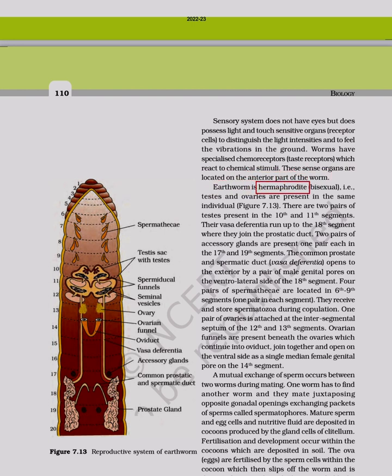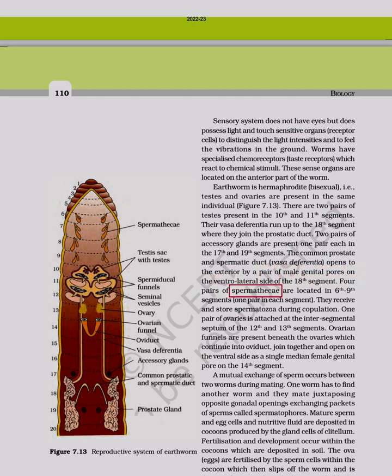Earthworm is hermaphrodite, bisexual, that is, testes and ovaries are present in the same individual. There are two pairs of testes present in the 10th and 11th segments. Their vasa deferentia run up to the 18th segment where they join the prostatic duct. Two pairs of accessory glands are present, one pair each in the 17th and 19th segments. The common prostate and spermatic duct opens to the exterior by a pair of male genital pores on the ventrolateral side of the 18th segment.